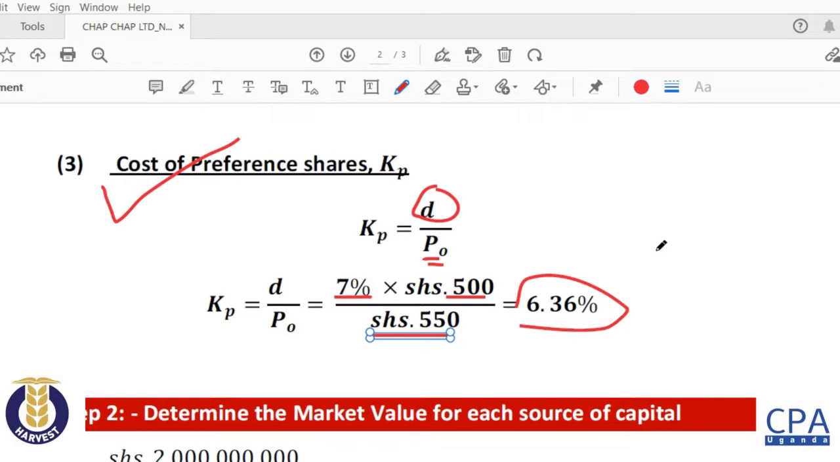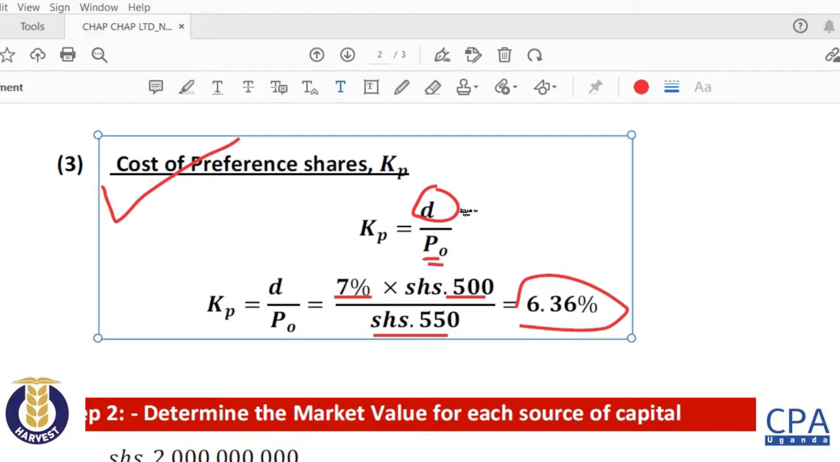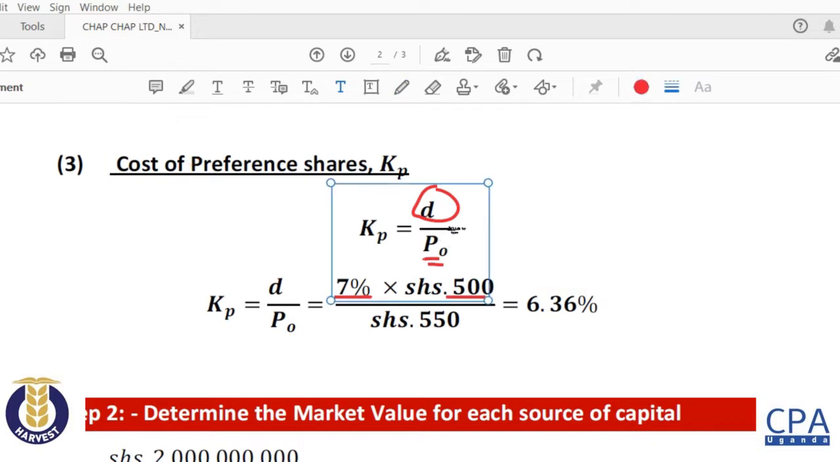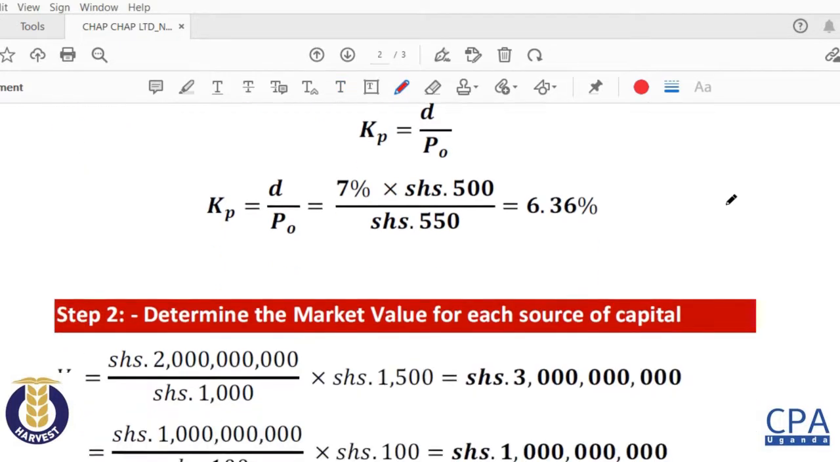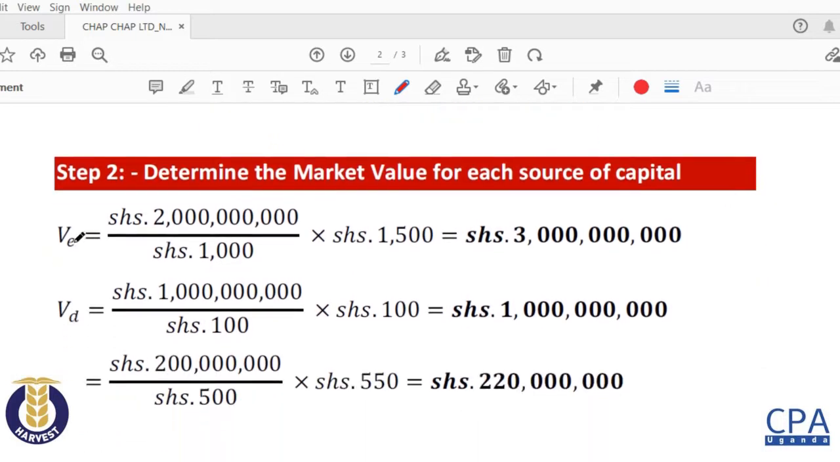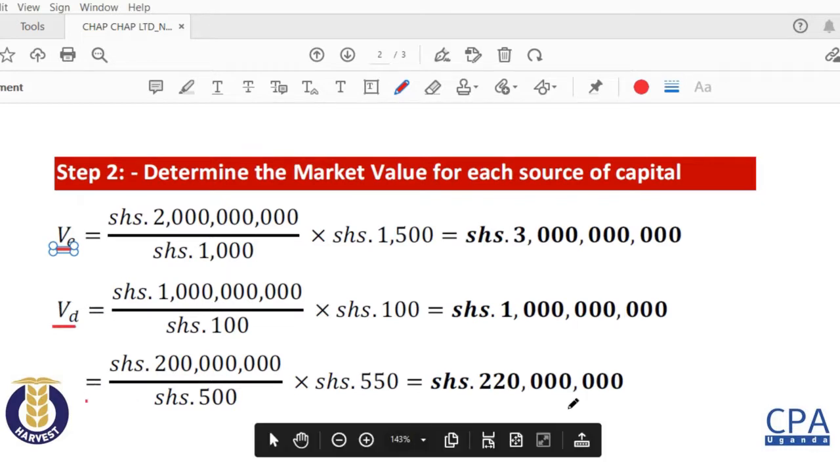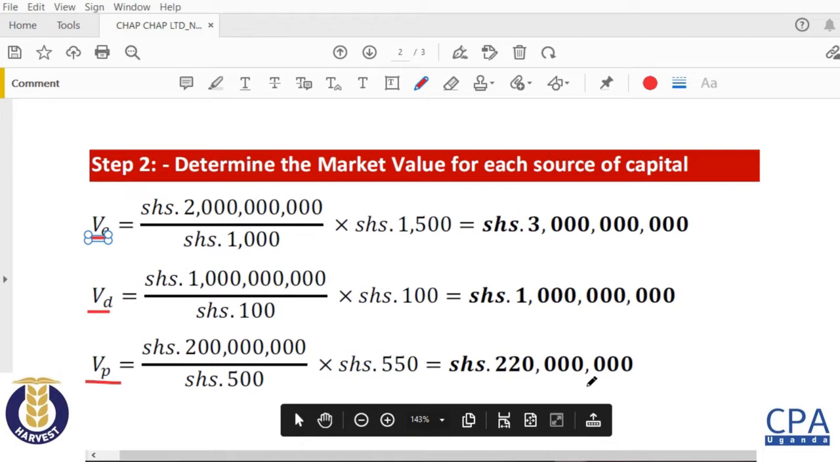So that leaves us with now the market values, because now we are done with the KE, KD and KP. So you can still pause this and take the figures. If you didn't get the figures right, you can pause this and take the figures. Then you proceed to the market values. Now the market values, we need the market value for equity, VE, the market value for debt, VD, and the market value for the preference shares, which is VP.